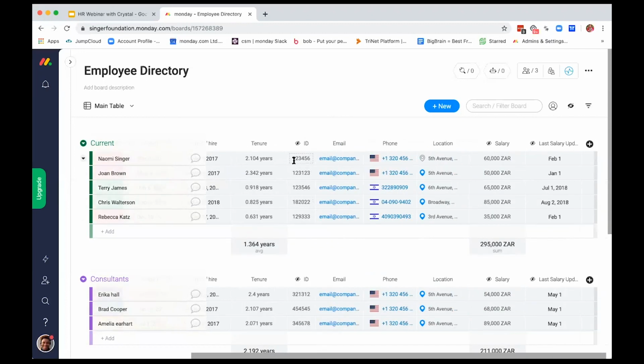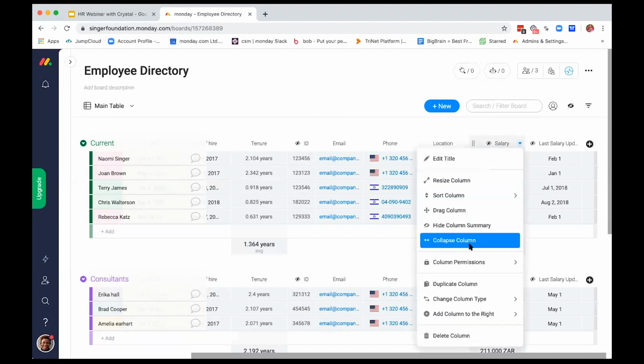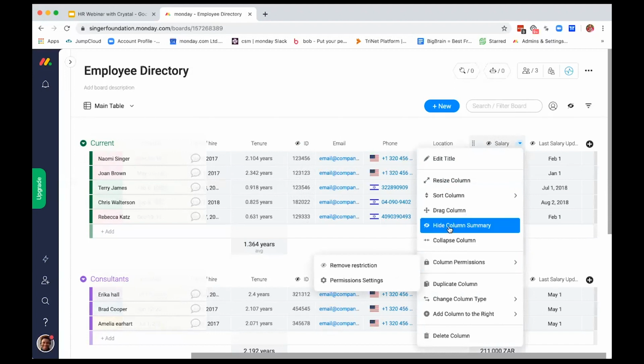Another thing we can do that's really cool here is hide columns altogether. So similar to the other board where we set permissions, we can also hide things. So if we don't want to show anyone's employee ID or any of those salaries or when salary was last updated, we'll just go similar to here in the drop down. We'll go into hide column summary, and it'll show us that this information is only going to be viewable to the person that set these permissions.